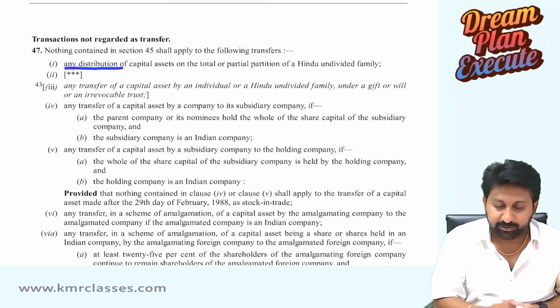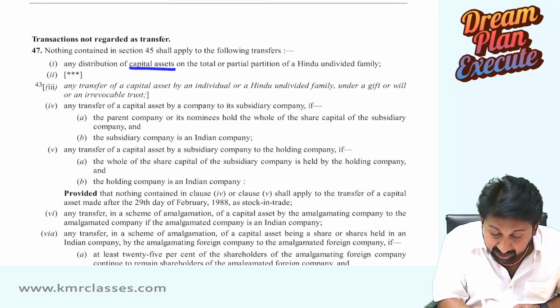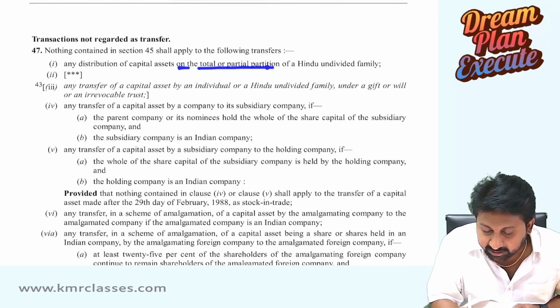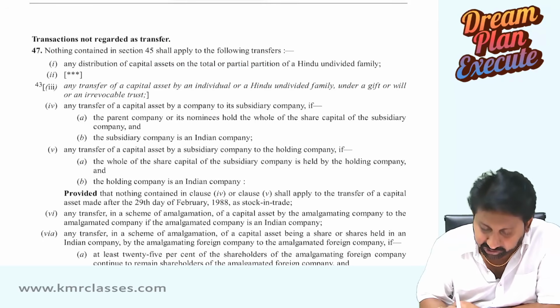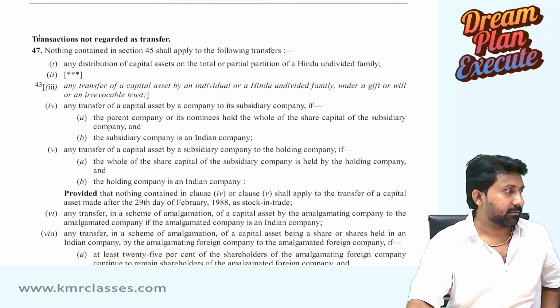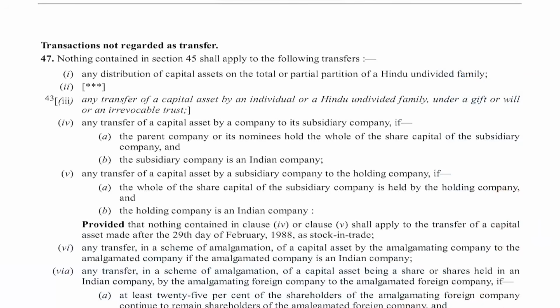Any distribution of capital assets on partition, either total or partial partition of a HUF. Read the point first. By the way, this amendment is applicable for May 26 exams. That we will read later. First read point 1.